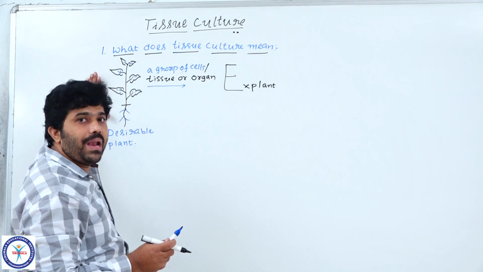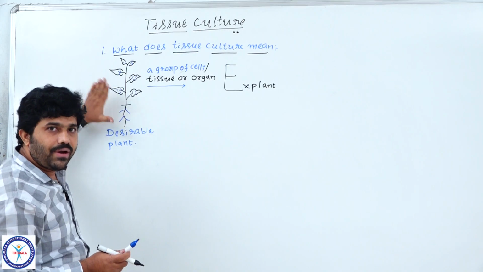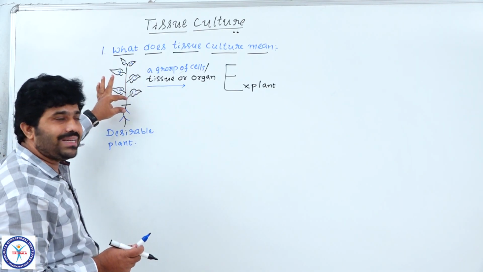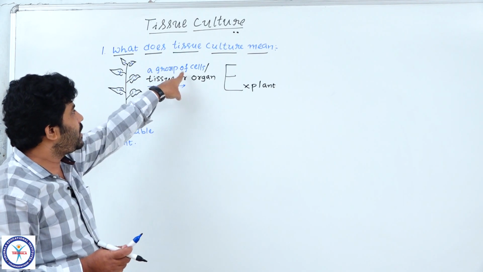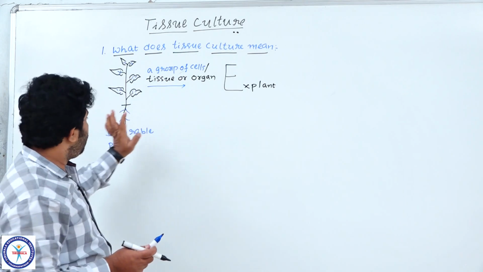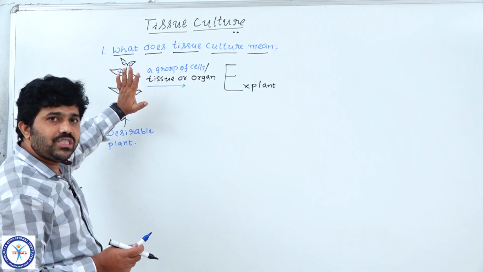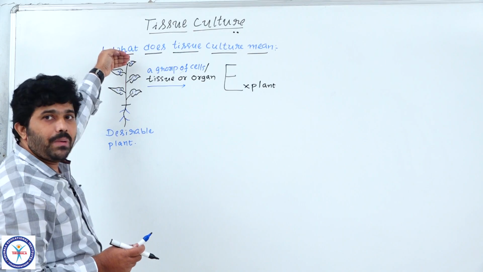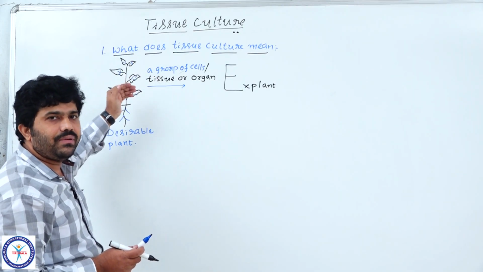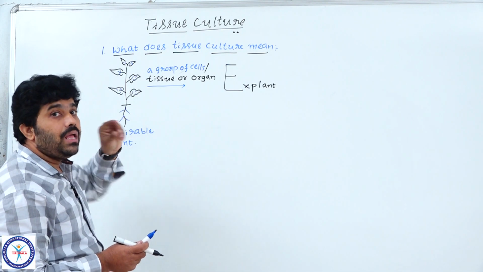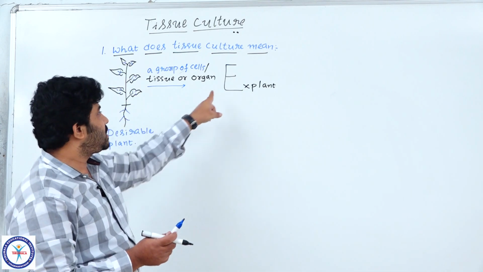Suppose here is a desirable plant. From this plant, any part can be collected, a group of cells or tissue or organ from any part of the plant, whether from root or leaf or stem. Understood, students? Or the tip of the plant or axillary buds, whatever part you have chosen, that particular part collected from the plant is called an explant.